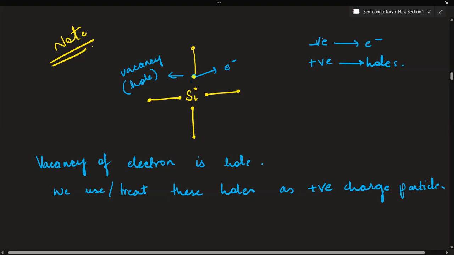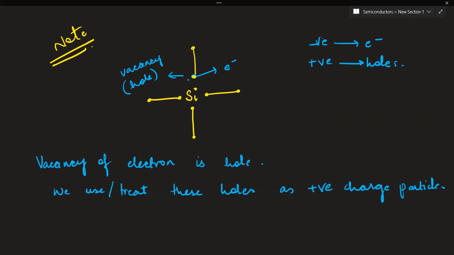Why? Because if electron is getting removed, whatever was the mass of electron, that will be the mass of hole only, because it is actually vacancy of it. So it is associated with a positive charge of magnitude electron only. So just to ease our calculation, we treat it as if it is a positive charge particle.